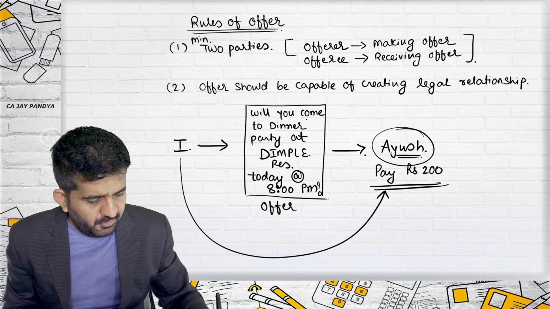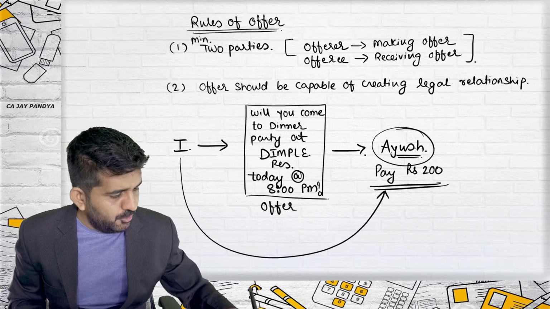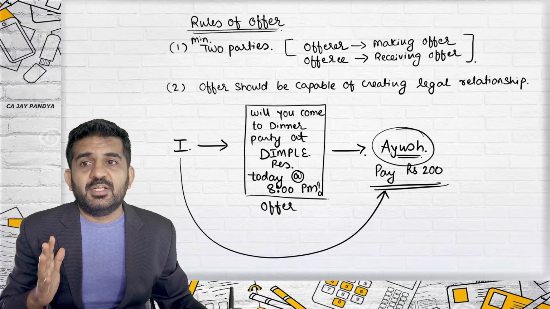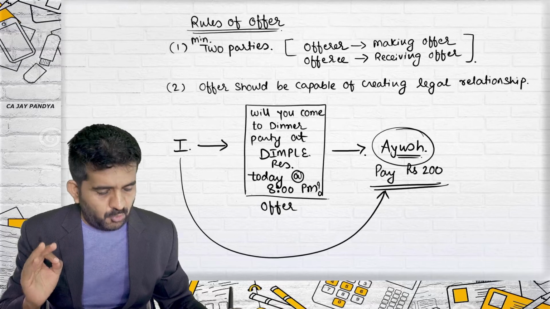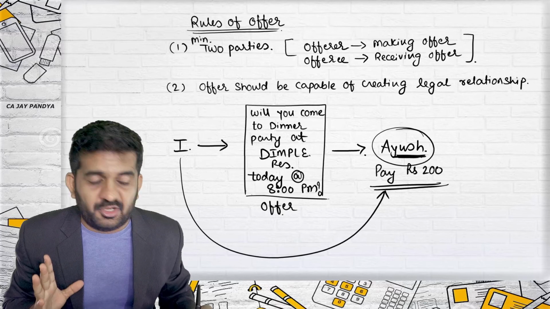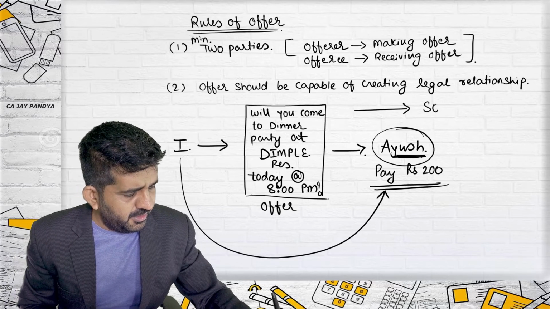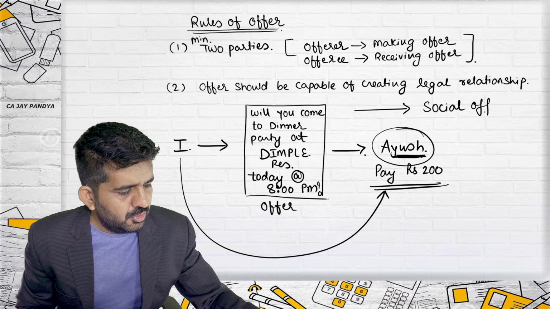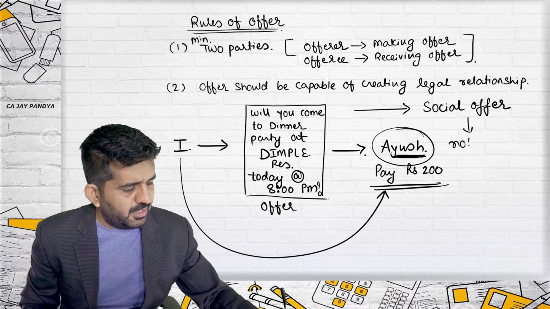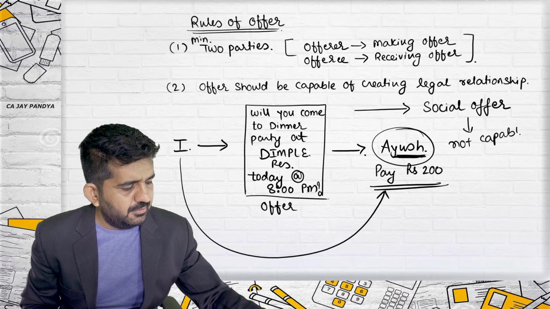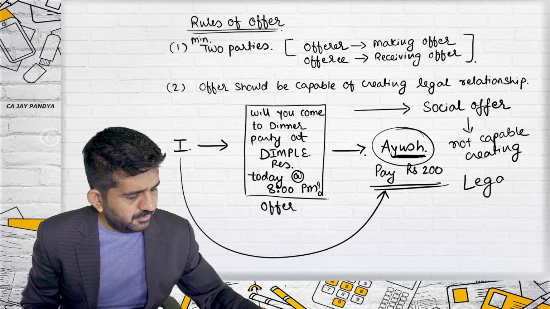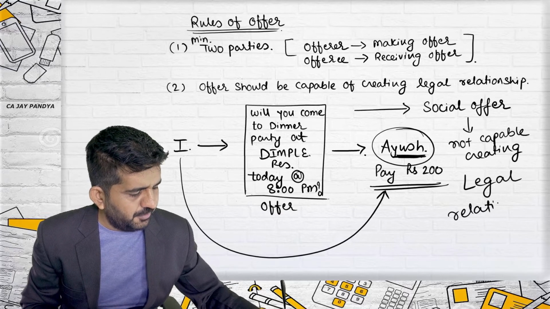So, will you come to dinner party today? Ayush goes into court of law. See what the court will say. Court will say this type of contract is a social contract. This type of offer is a social offer, and social offers are not capable of creating which relationship? Legal relationship.